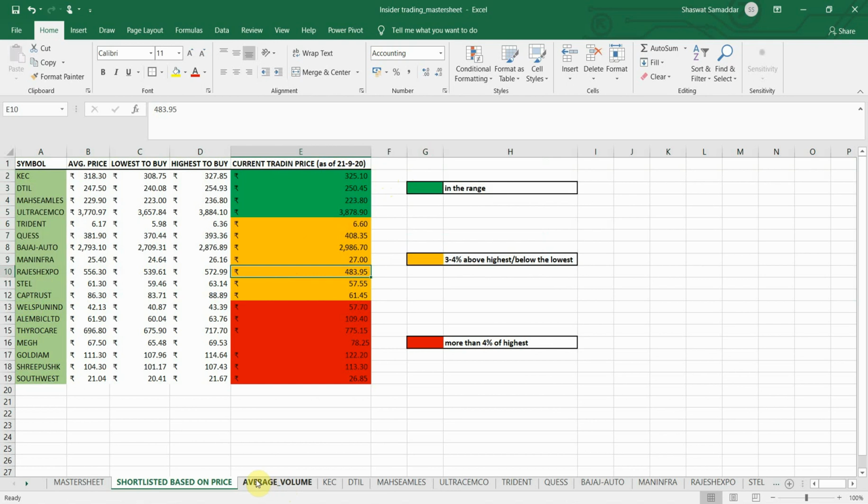I have made a separate worksheet to calculate the average volume of these stocks. We'll start from KEC and move down till Cap Trust. I'll not analyze the stocks color coded as red because they have moved too much and there's no point analyzing them now.